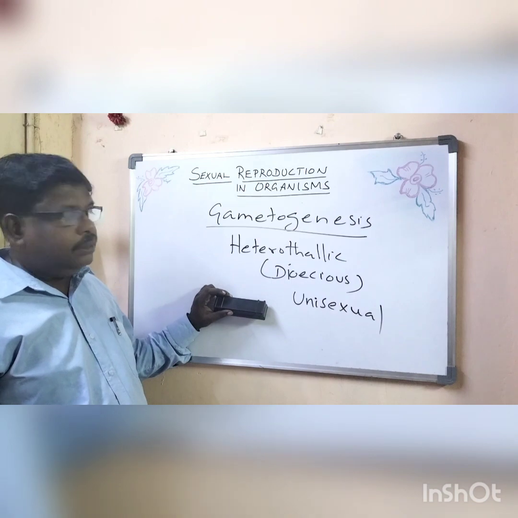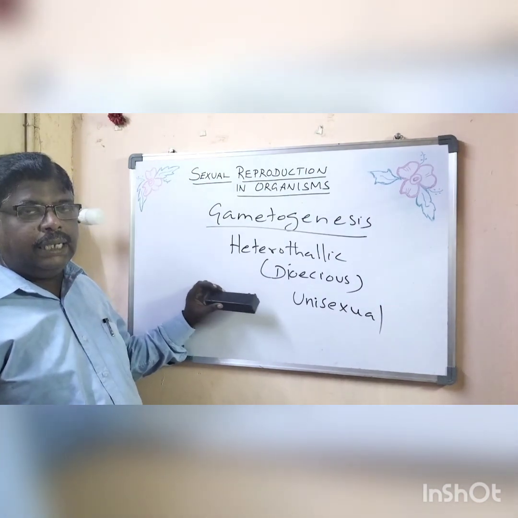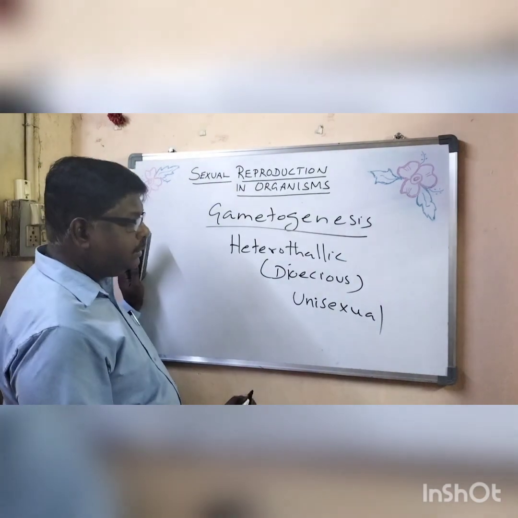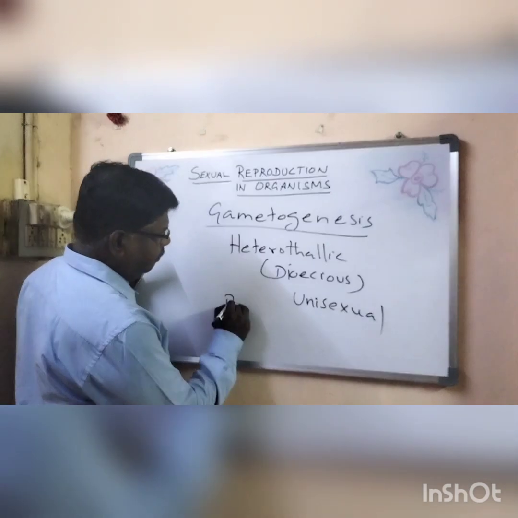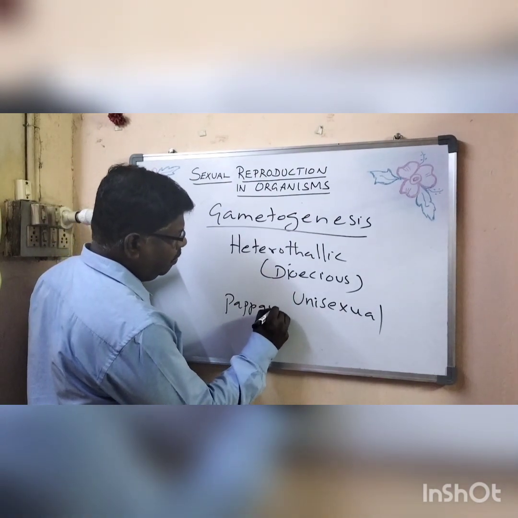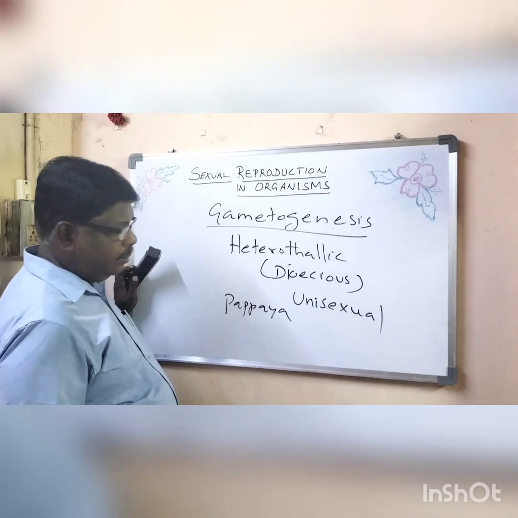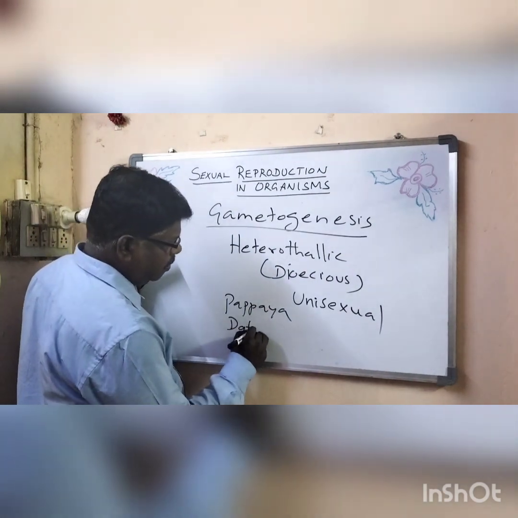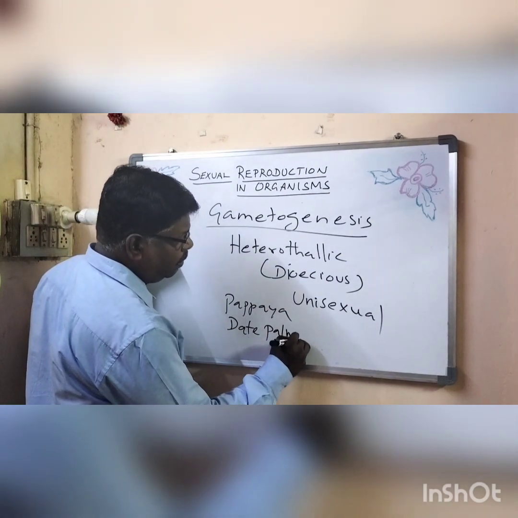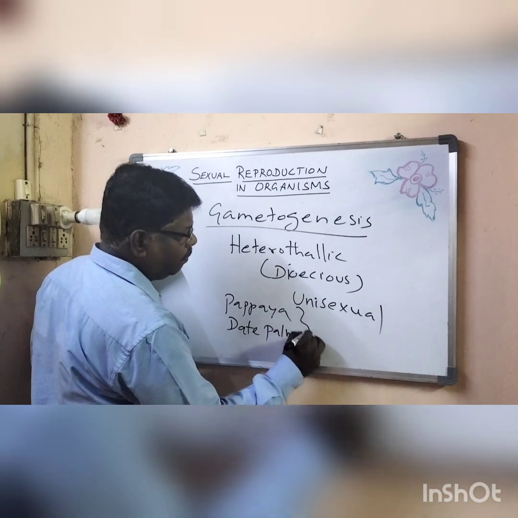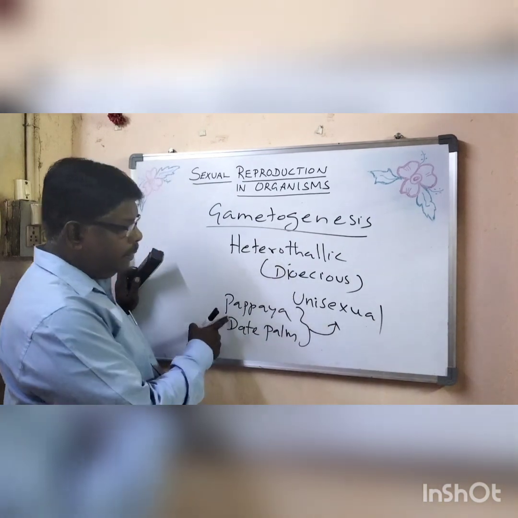In case of unisexual plants, examples are papaya and date palm.